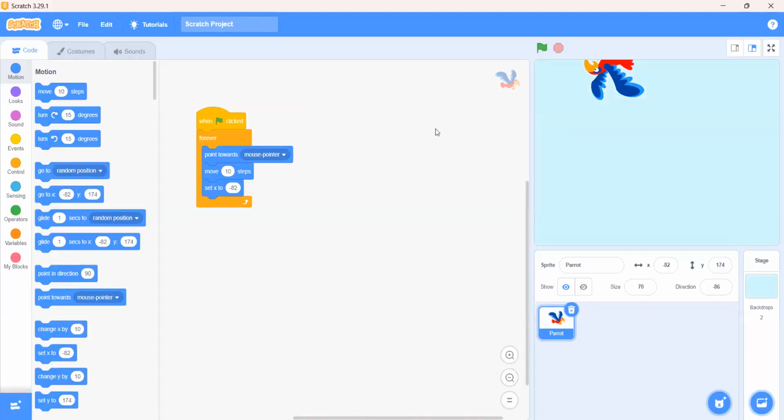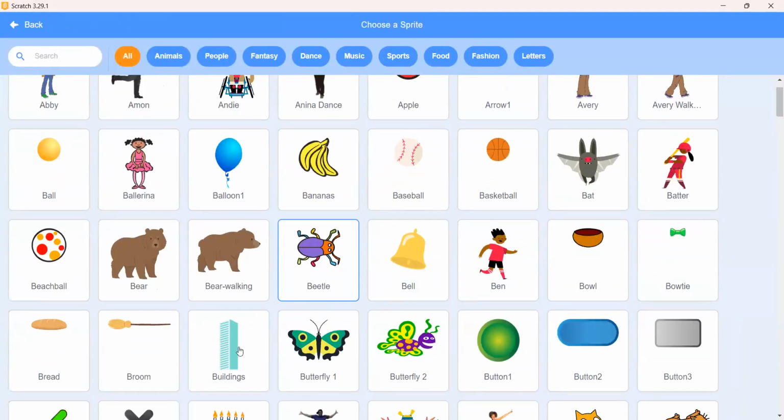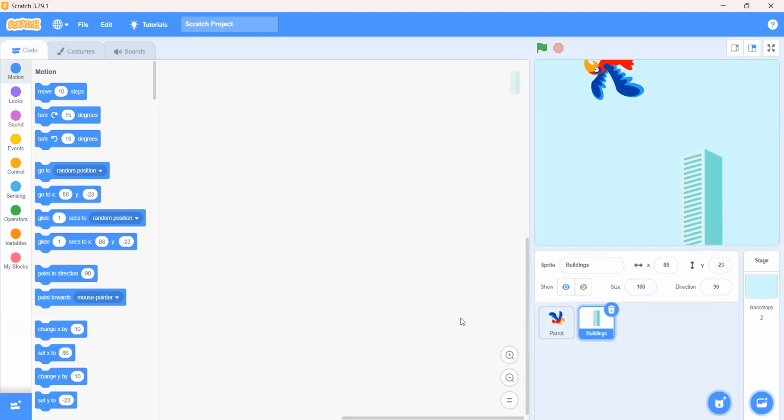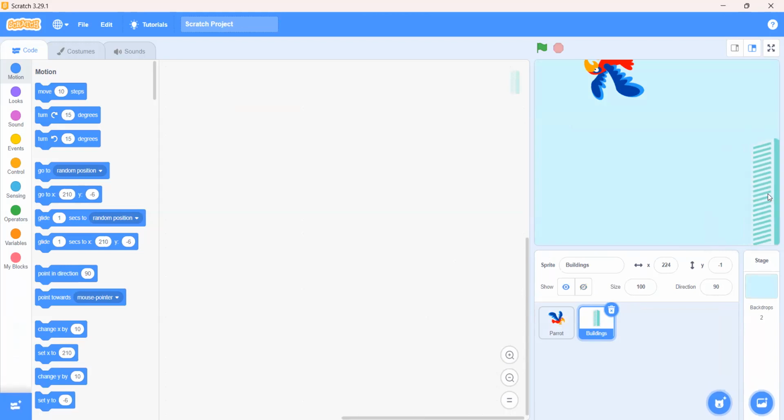Now we will go in the backdrops and choose blue sky 2 from here. Now, the buildings were coming one after another. We will go in the sprites, choose the buildings, and put this building at the front start of the backdrop.